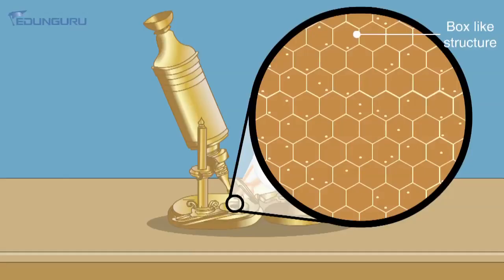Yes, similarly, all the plants and animals also have cells. Now, what Robert Hooke observed was the cork, and he saw very small boxes, honeycomb-like structures, very small room-like structures. So he coined the term cell. The meaning of cell is a small room.